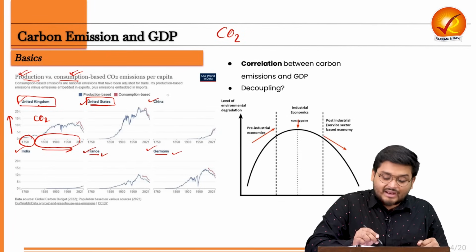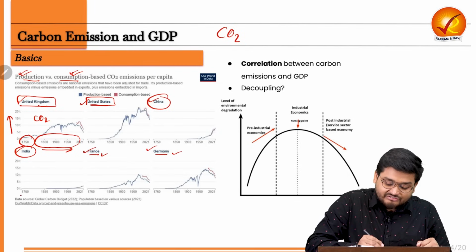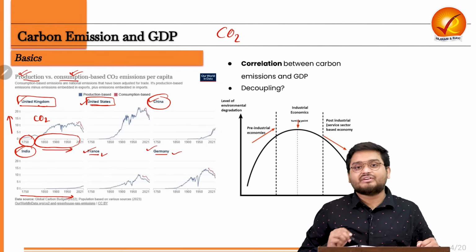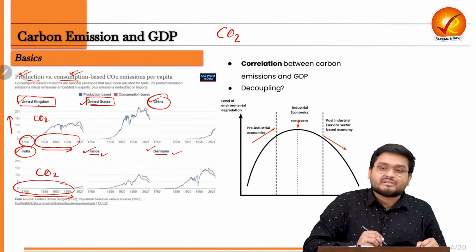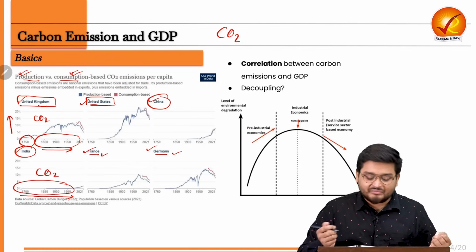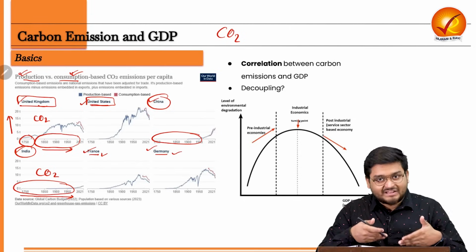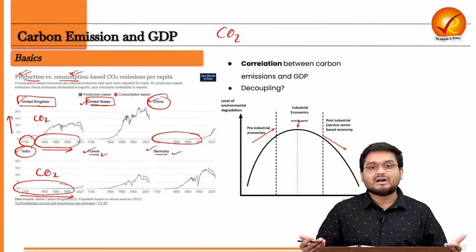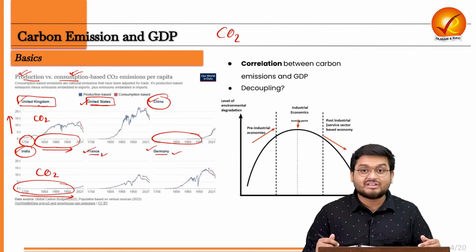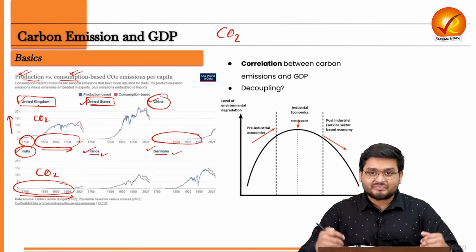But when we look at the case of China and India, we can see from 1750 to around 1950s, you can see the CO2 emission is often negligible in both cases of China and India. These are developing countries who attained their independence, who were former colonies, and who started their development until recently in the say 1960s, 1970s, when the development started to pace.